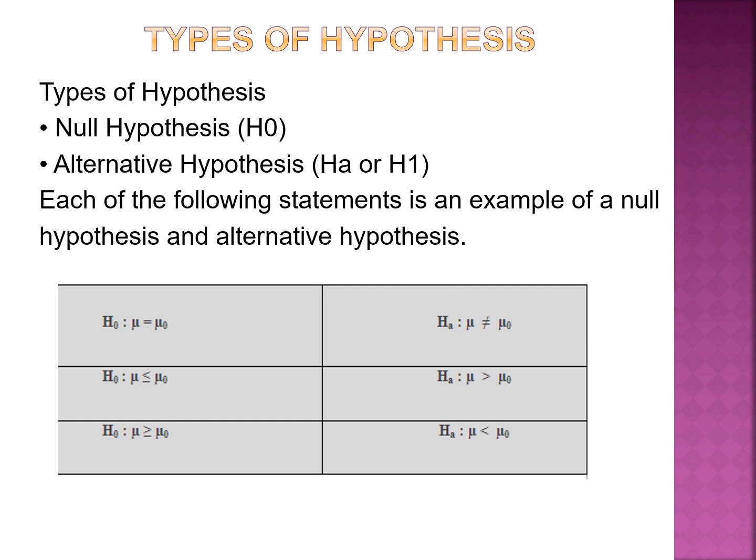Types of hypothesis. There are two types: null hypothesis and alternative hypothesis. Null hypothesis is normally represented as H0 or H naught. Alternative hypothesis can be written in either way, HA or H1. Here we have an example of defining the null and alternative hypothesis. We will take the example that the height of women in the world is equal to 160 centimeters.